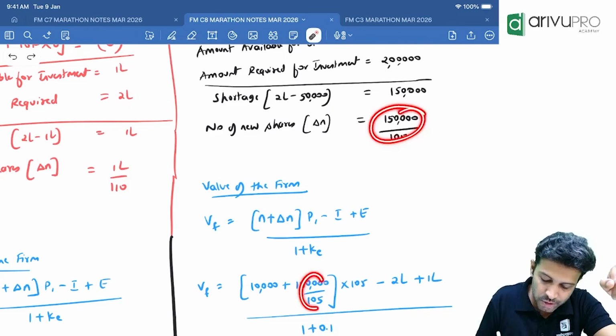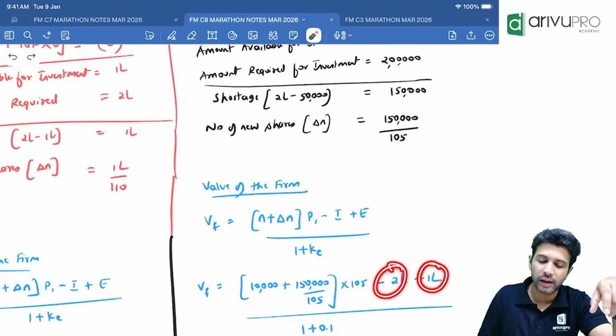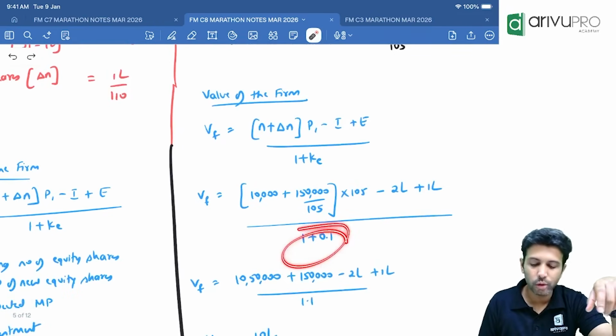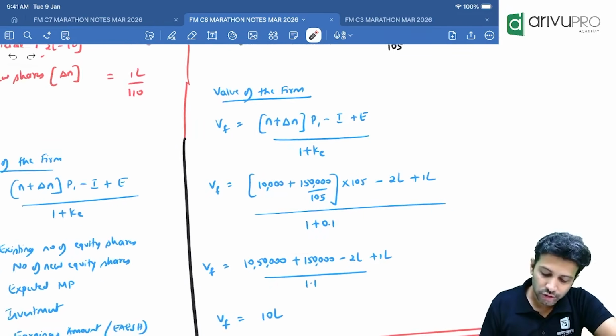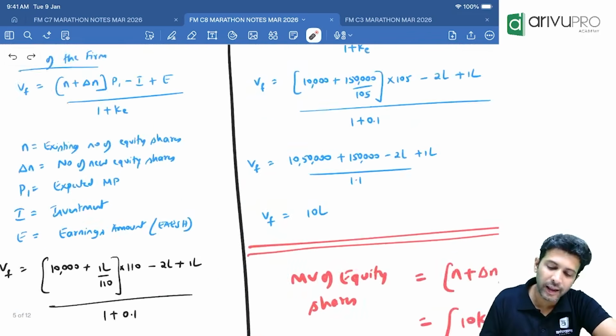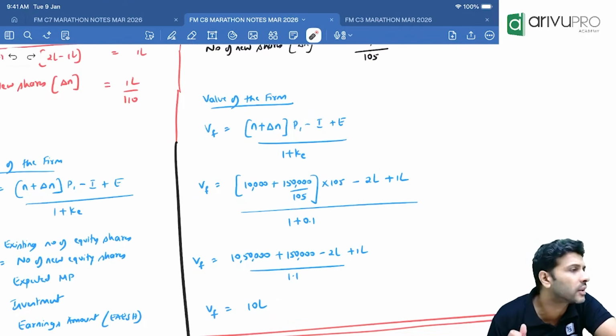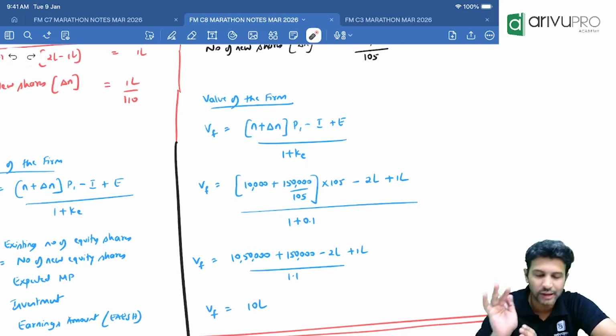Delta N is this, which we have copied. P1 is 105 minus investment is 2 lakh, earnings is 1 lakh. Whole thing you do, you'll get the answer. So when you solve it, do you think you should get a different answer? It's the same answer. Here you got 10 lakh means here also you should get 10 lakh. If you get a different answer, somewhere you have done something wrong. So don't proceed, correct the error.